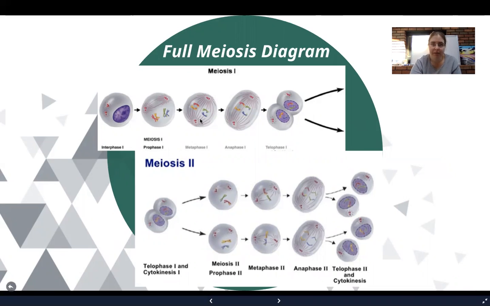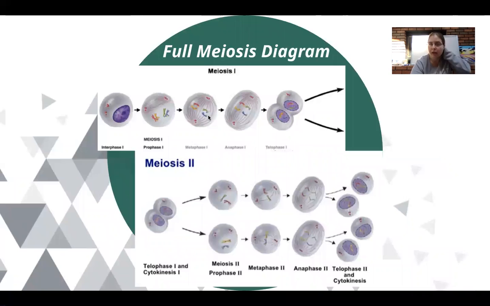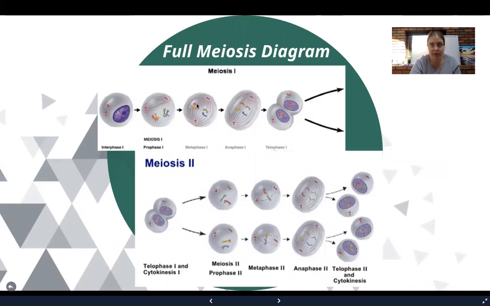Then here in metaphase 1, the chromosomes are attached to the spindle fibers, and the spindle fibers move them to the middle of the cell and line them up as homologous pairs. Notice that they are 2 by 2. Anaphase 1, we have the spindle fibers pulling on the chromosomes and separating the homologous pairs to different sides. So the red and green will be pulled up. The yellow and blue are going to be pulled down.